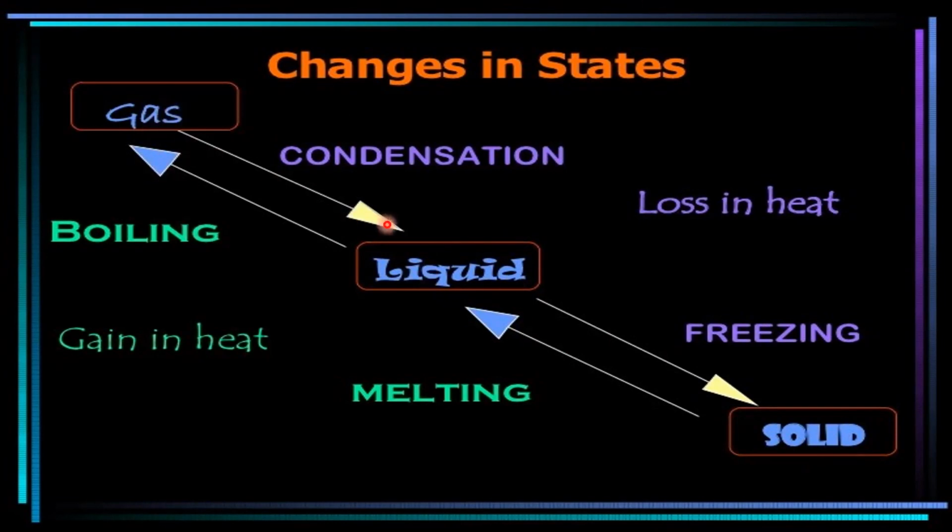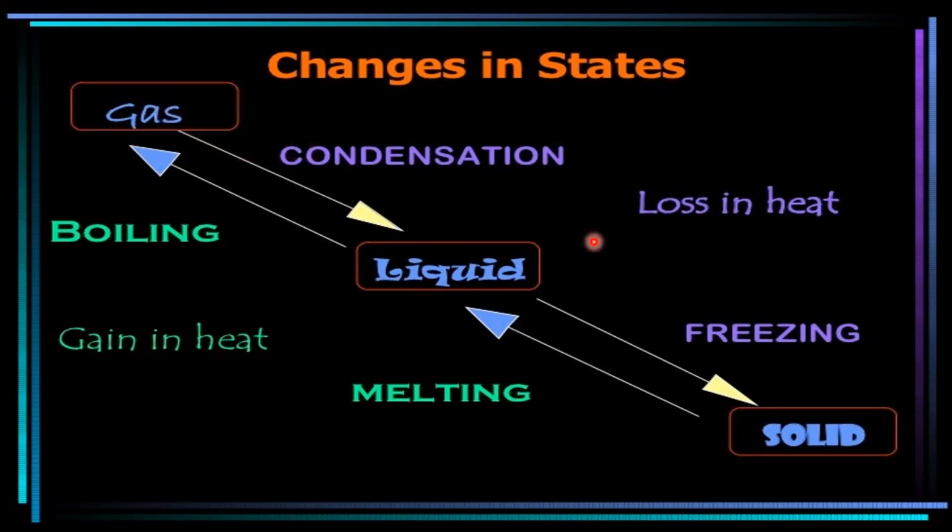When you decrease the temperature, that means by loss of heat, gas can be converted into liquid. This process is known as condensation. For example, we have seen already when water is boiling and steam is coming, if you keep a cool plate on the steam, on the vapors, small droplets of water will be formed under the plate. This is the process of condensation.